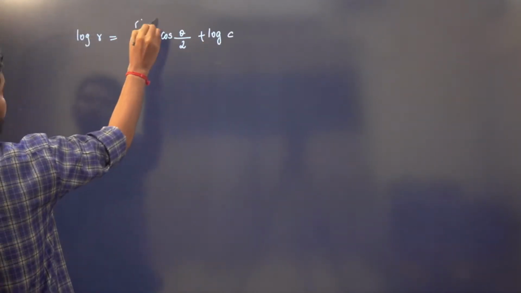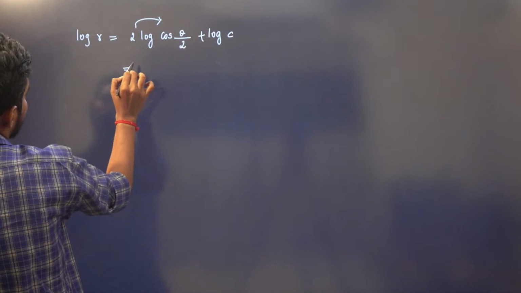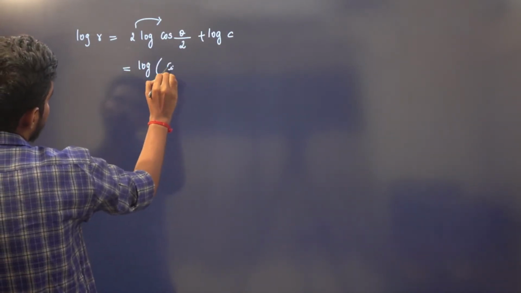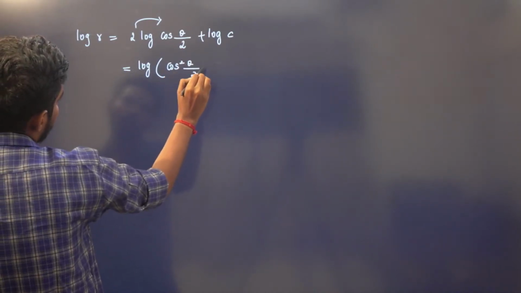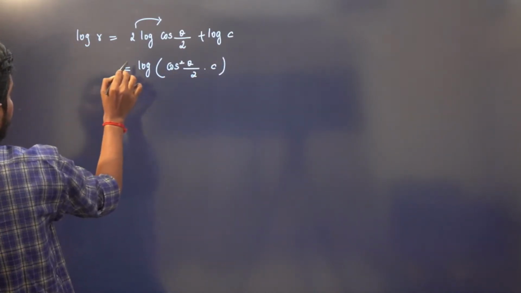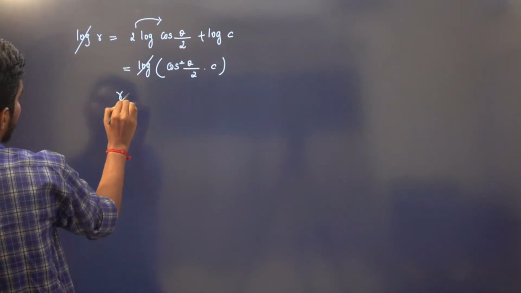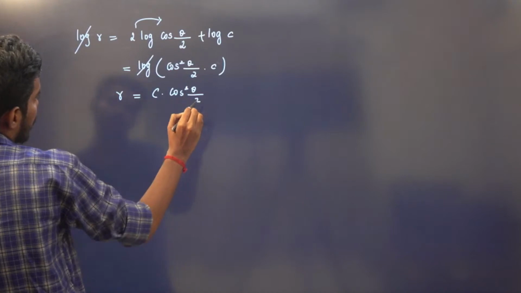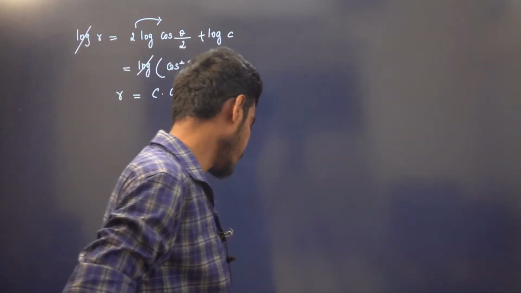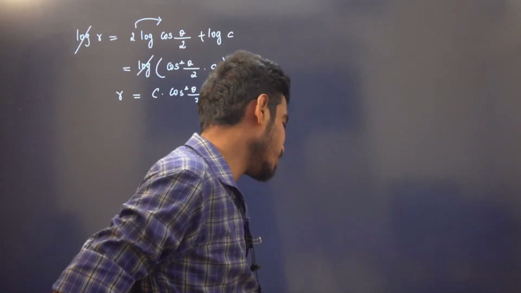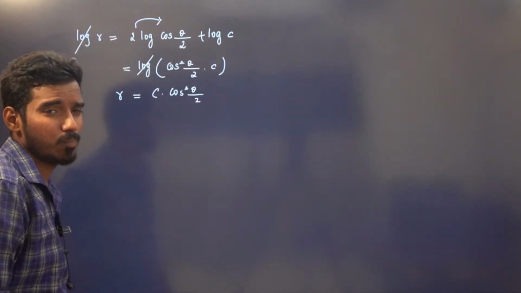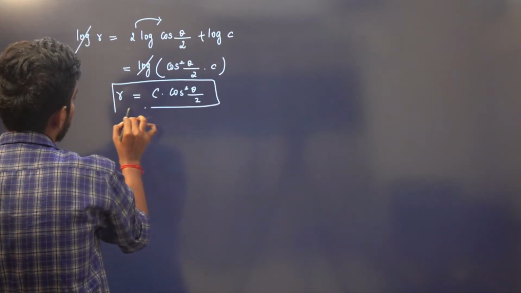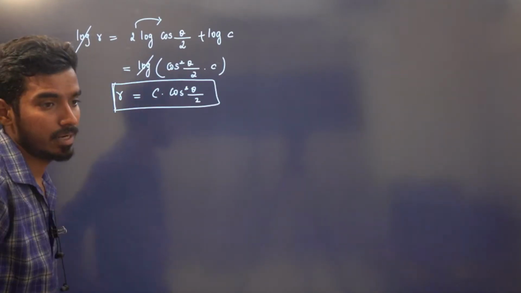So take this to numerator. So this is log of, log a plus log b, cos square theta by 2 into c. So this log will get cancelled. So we have r is equal to c times cos square theta by 2. This is the required answer, right? If you want, you can also use cos square theta is 1 plus cos 2 theta by 2. You can also use that, or we will leave it. This is the required orthogonal trajectory. Is it clear?